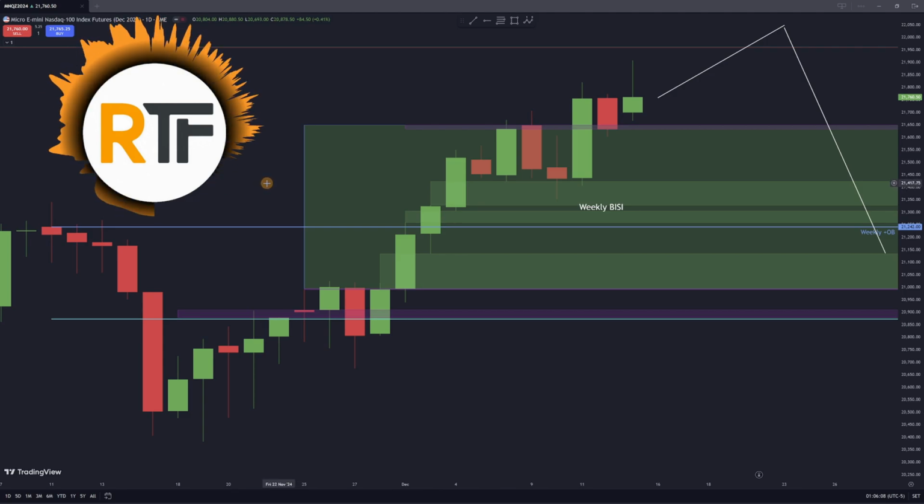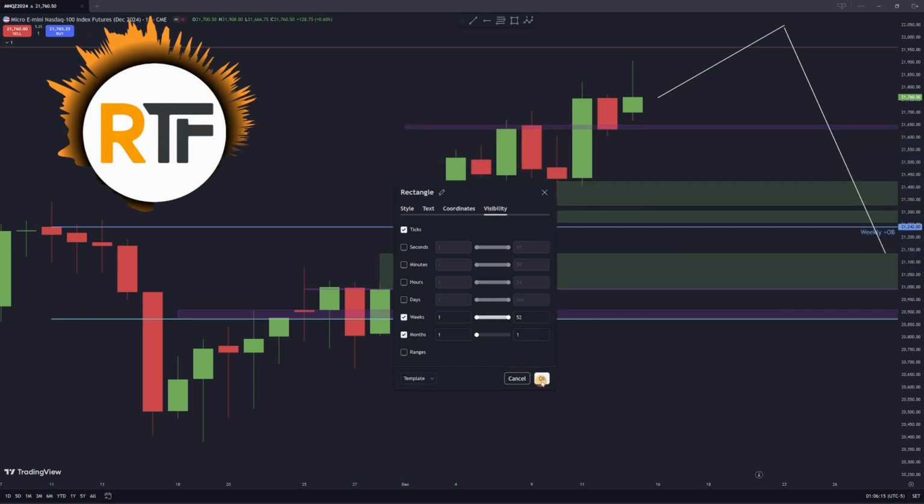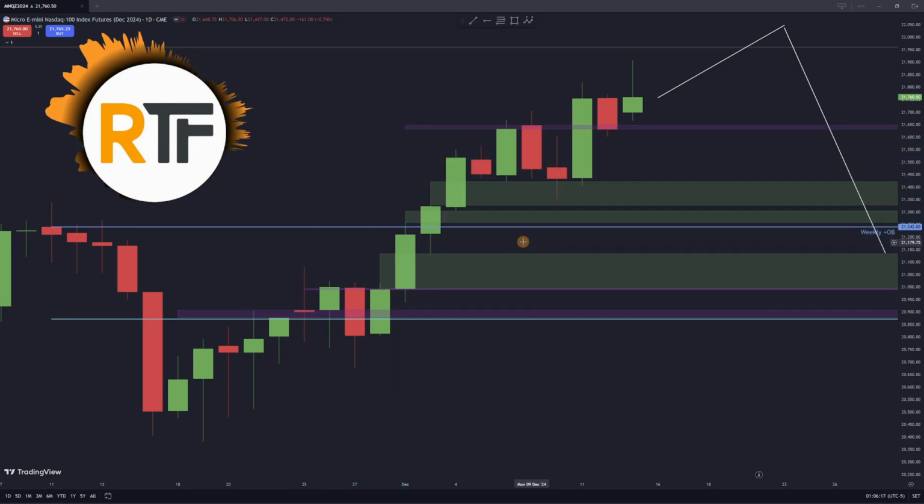Okay, so now dropping down to the daily, it looks pretty messy. I'm going to go ahead and get rid of the weekly fair value gap here, and we're just going to take a look at the daily imbalances. So we do have this one. It was used before as support, and if price does come back down, I don't really think this is going to act as support again.